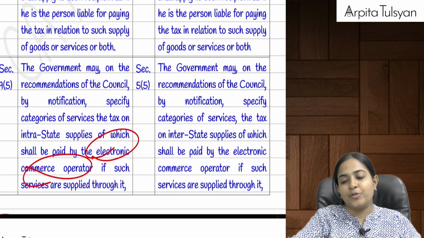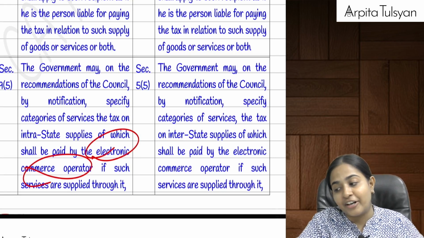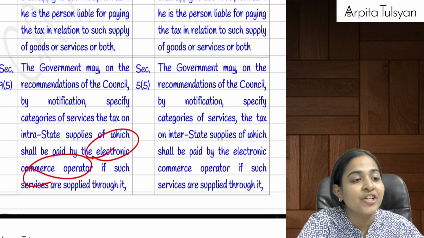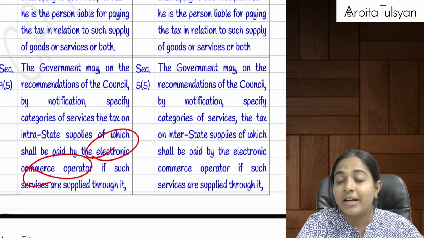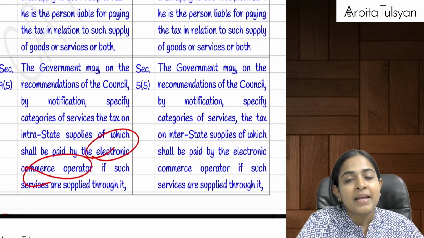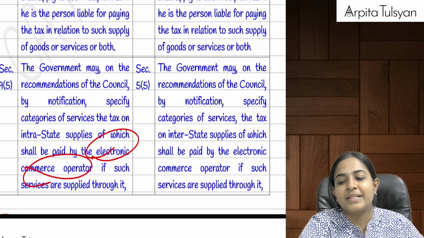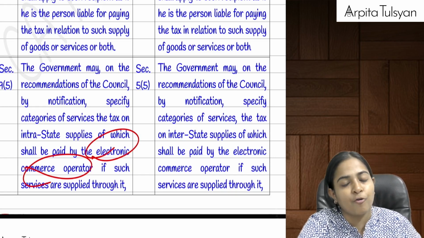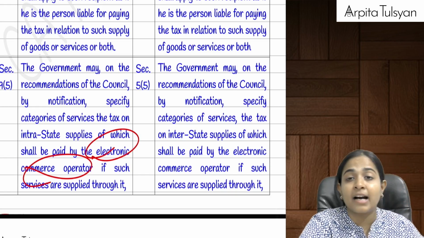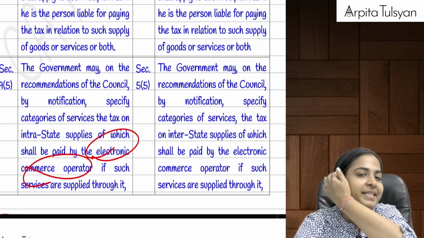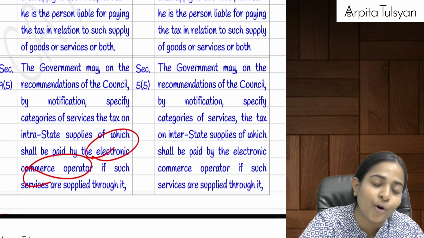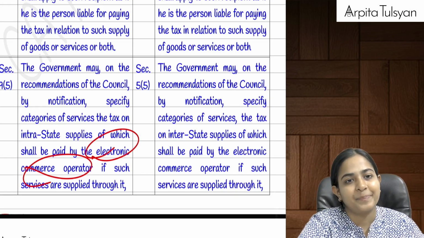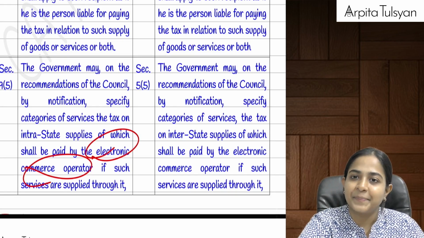Now we are going to start with that different concept of reverse charge mechanism. Can you give me the section numbers, everyone? The section numbers for reverse charge mechanism will be section number 9(3) and 9(4) of the CGST Act, and correspondingly section number 5(3) and 5(4) of the IGST Act. Very clear till here? Yes.